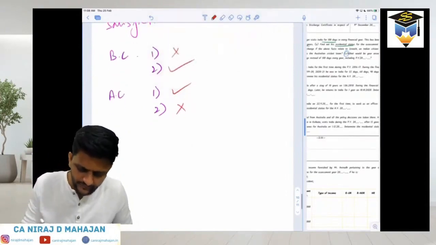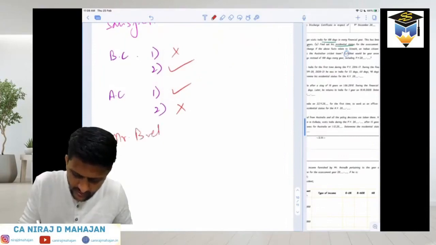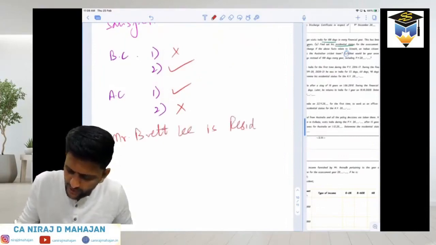Write down: Therefore, Mr. Brett Lee is resident but not ordinarily resident.